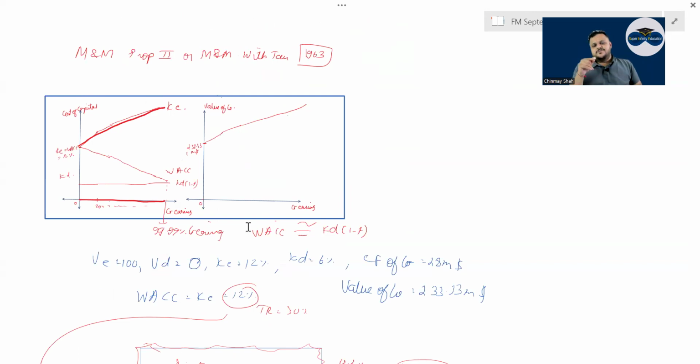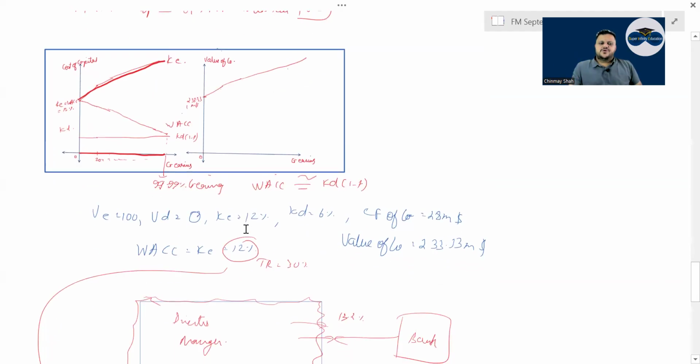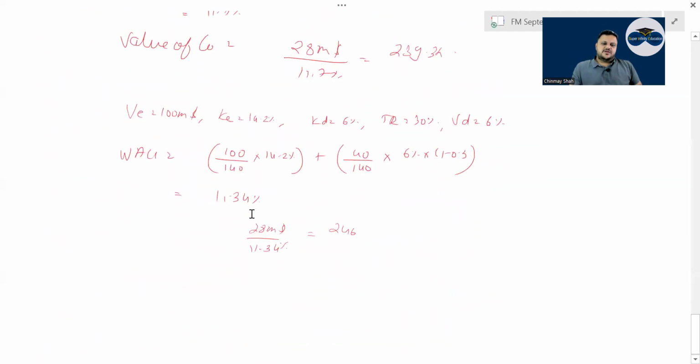But WACC is falling such that somewhere WACC will come and meet KD, at a very high level, 99.9%. That means the recommendation given by this theory is debt is very good for your company. The WACC falling, cost of capital going up. It will be at the maximum when WACC is almost equal to KD.